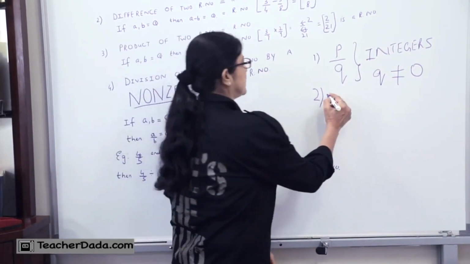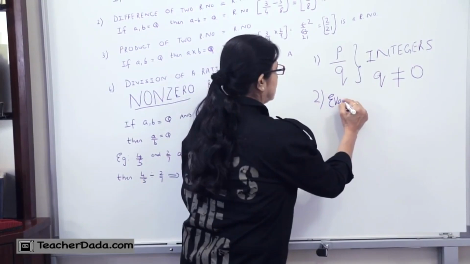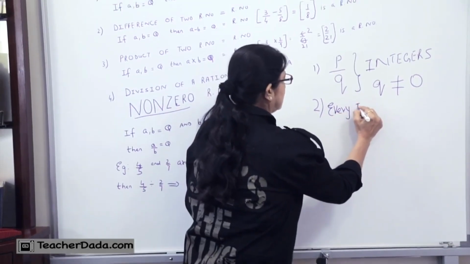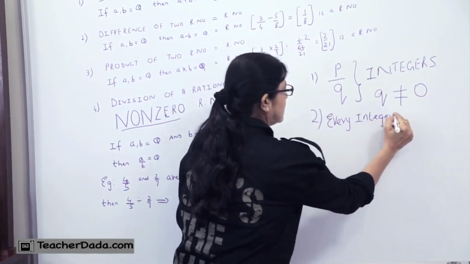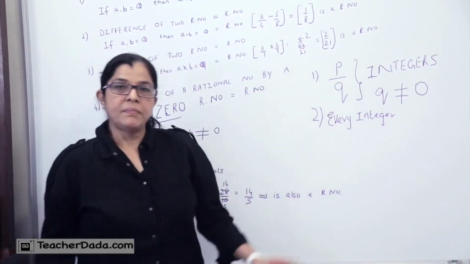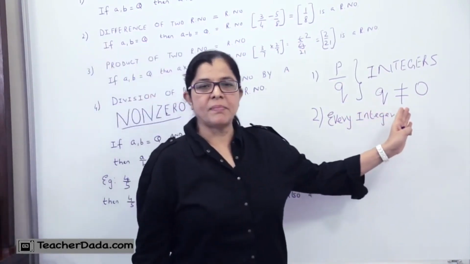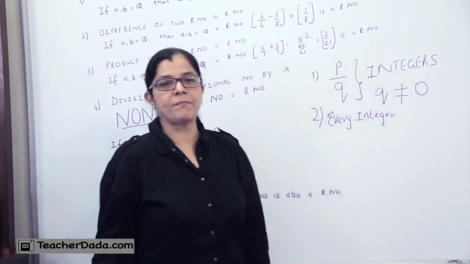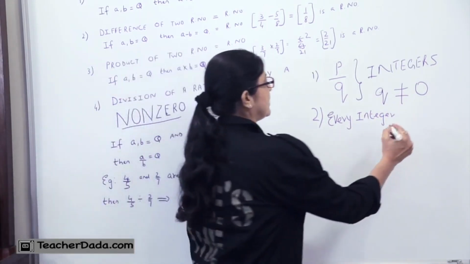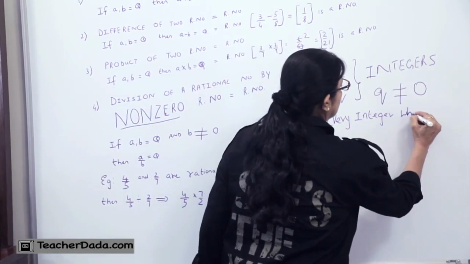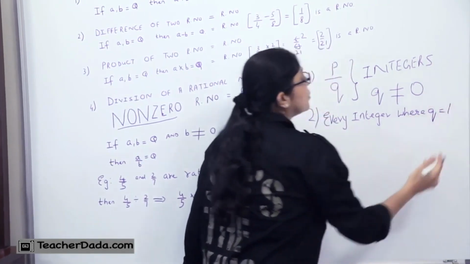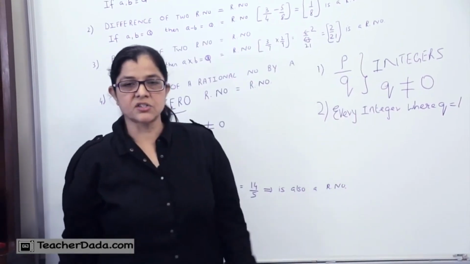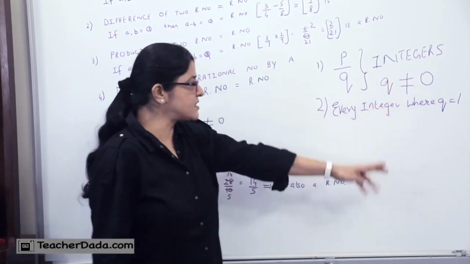Now every integer, be it positive, be it negative or be it 0, can be written in the form of P upon Q, where Q is equal to 1 or any other integer. It is not necessary that it has to be 1 itself.